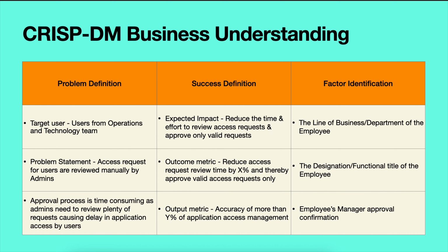The problem statement here is that the access requests for the users are currently manually reviewed by the admins, which is a very tedious and time consuming process. The approval process is time consuming because there are plenty of requests that need to be reviewed by the admins manually. They have to go through each employee's background within the organization to view what department or what roles they are currently serving, and then take a decision whether the access request should be approved or rejected.